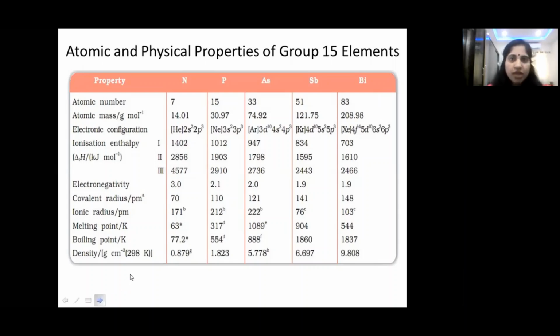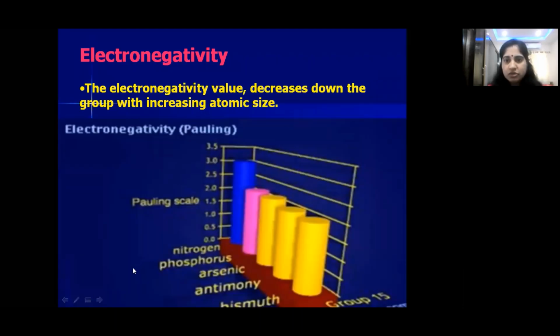Next, coming to electronegativity. What is electronegativity, children? The ability of an atom to attract the bond pair of electrons towards it in a compound is called electronegativity. This electronegativity also depends upon atomic size, children. It is inversely related. As the atomic size increases, electronegativity decreases.